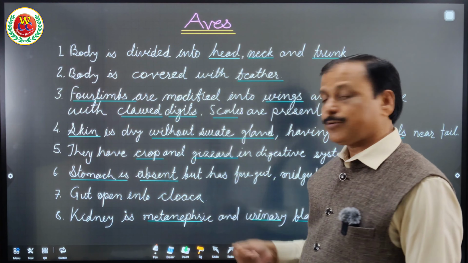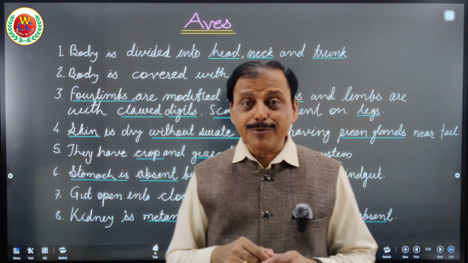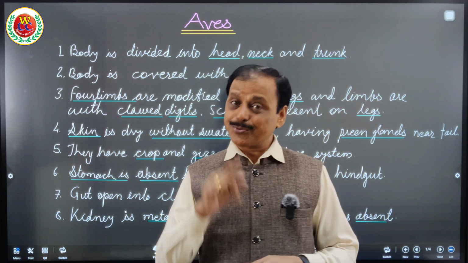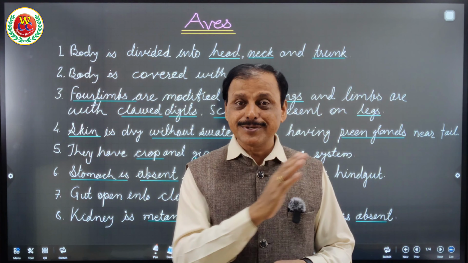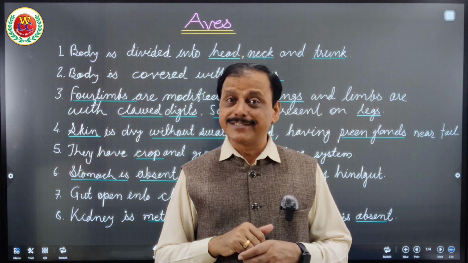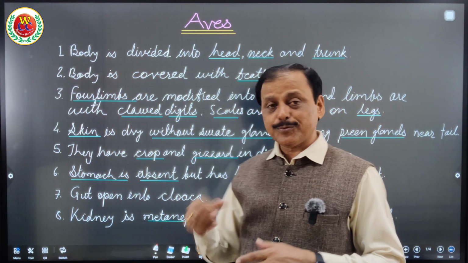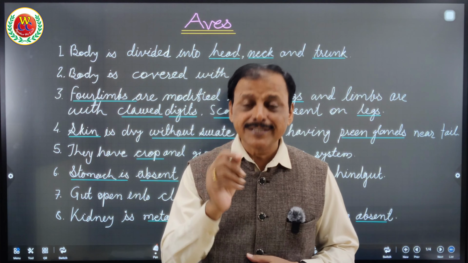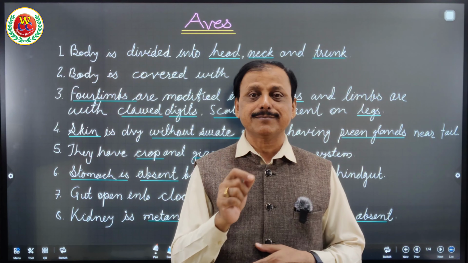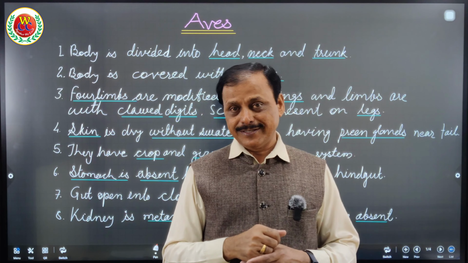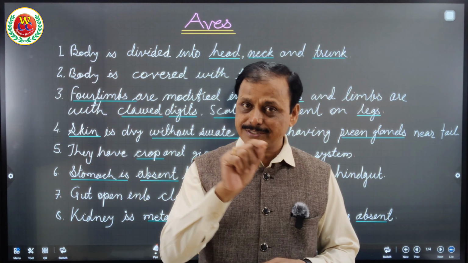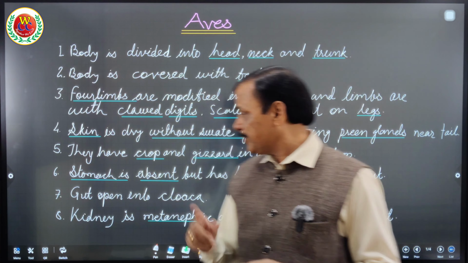Next point, they have a crop and gizzard. We learned about the gizzard in insects. So a question can be asked again, similar: one of the following groups of organisms has a gizzard. So insects also have a gizzard. They have a crop to store the seed and soften it, and pass it through the gizzard to crush it, because they don't have teeth in their beak. So they have a gizzard to crush with chitinous teeth. I hope you got it.